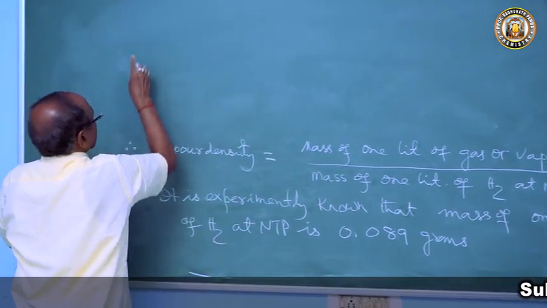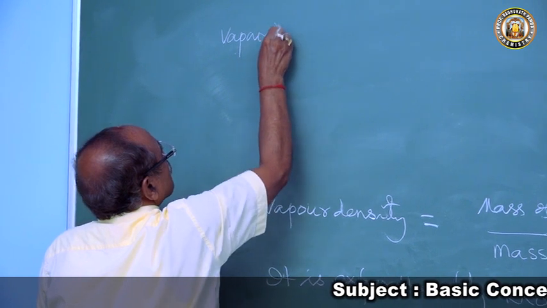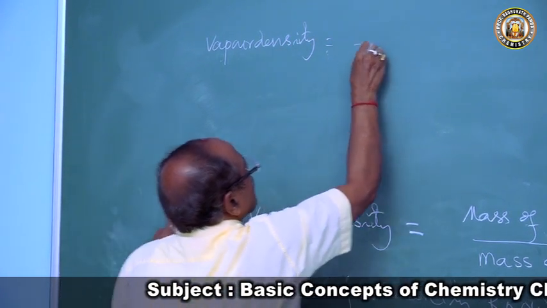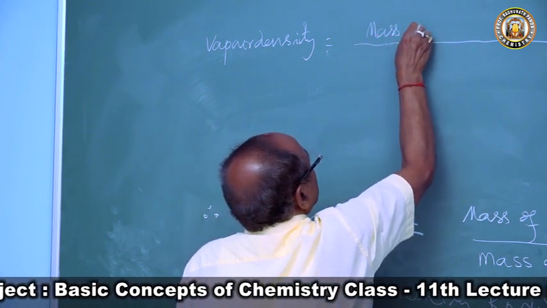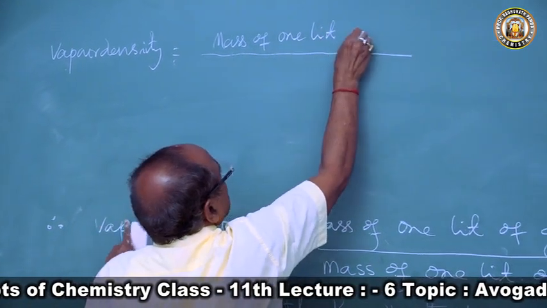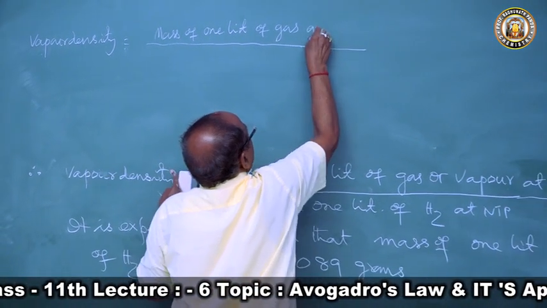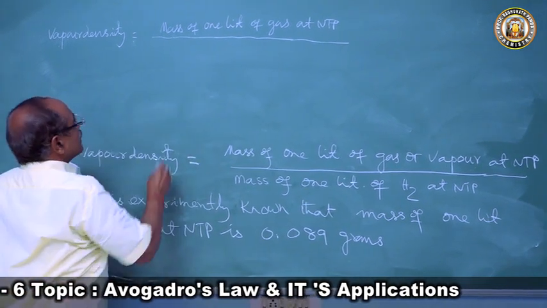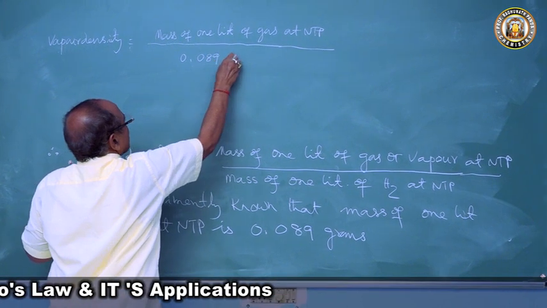So we got vapor density is mass of 1 liter of gas at NTP by 0.089 grams.